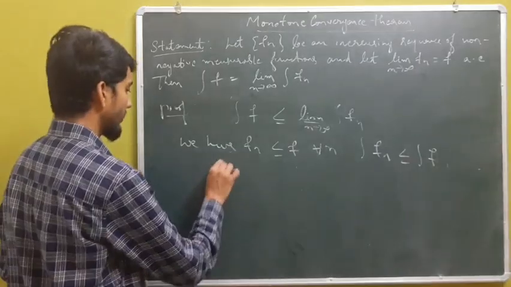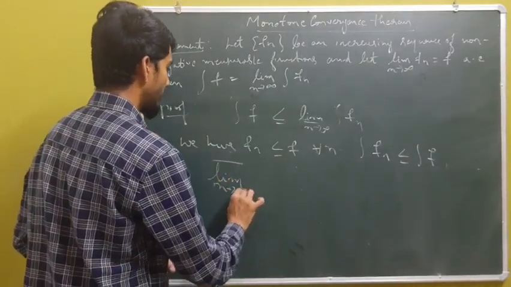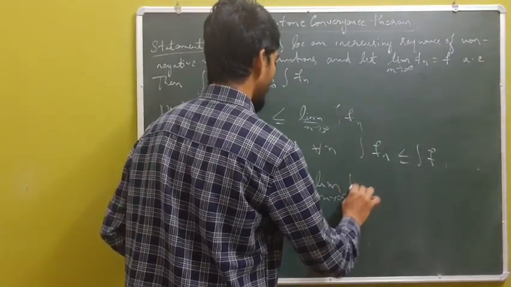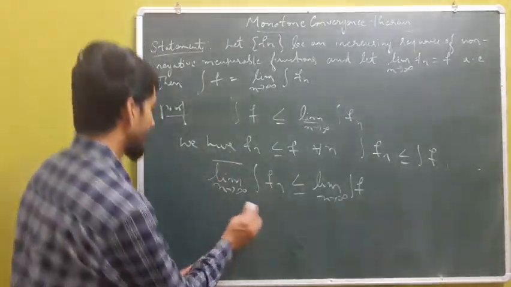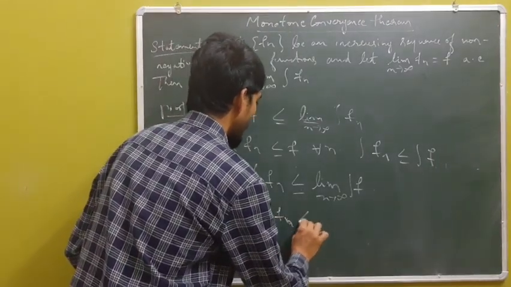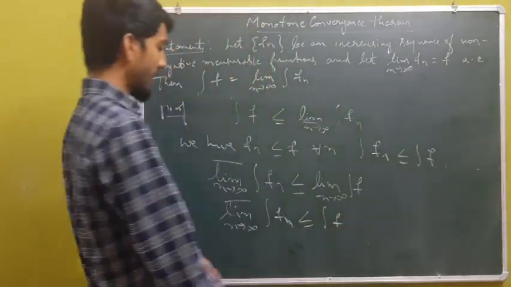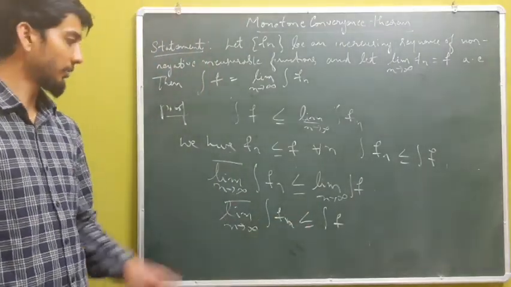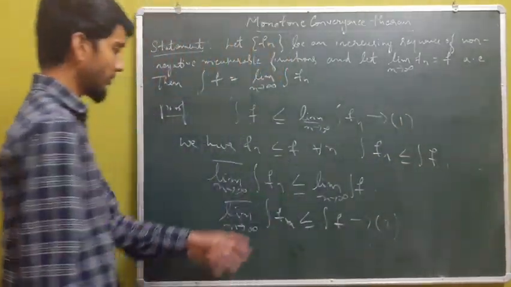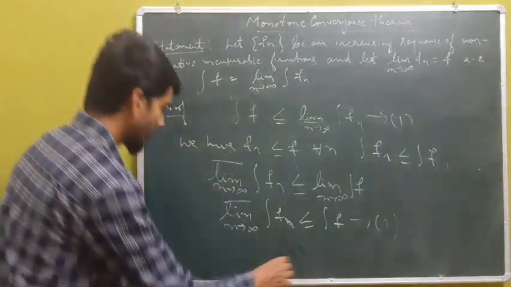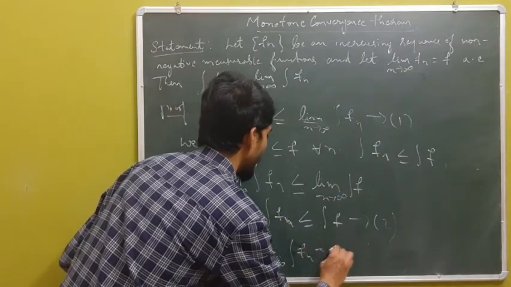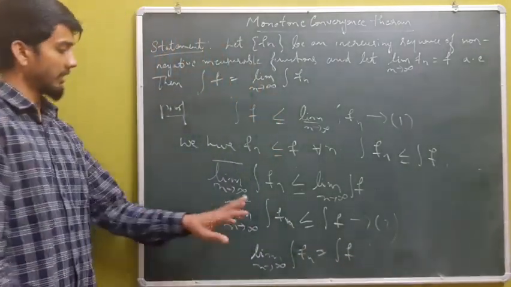So this implies limit superior of integral of fn is less than or equal to integral of f. If I call this 1 and this 2, by inequalities 1 and 2, I can have the equality: limit of integral of fn is the same as integral of f.